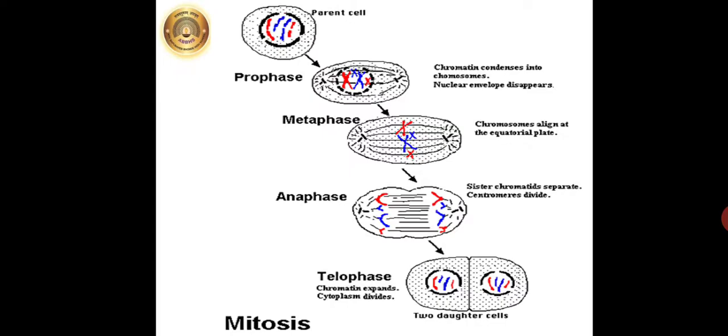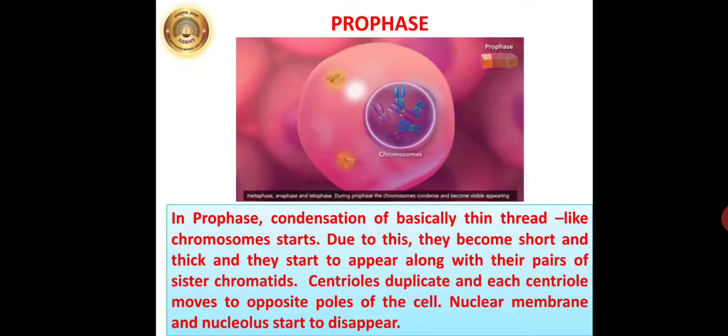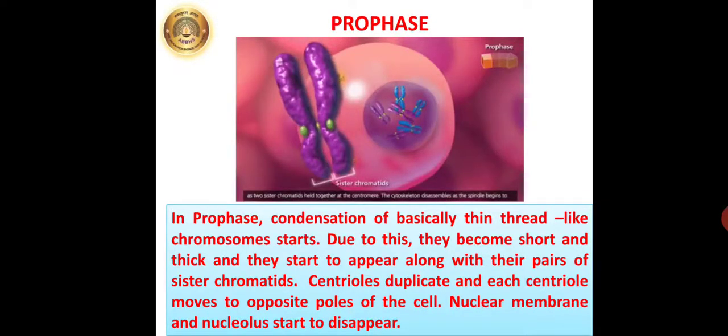Karyokinesis takes place through four steps. They are prophase, metaphase, anaphase, and telophase. So we are going to see all these processes one by one in detail. The first process is prophase. Just observe the diagram over here.